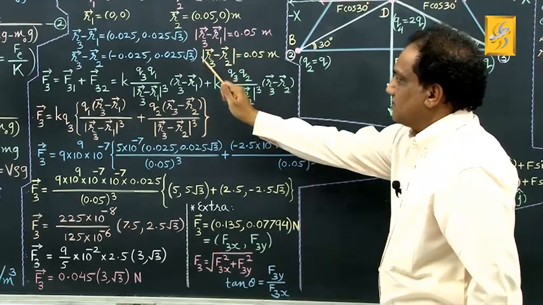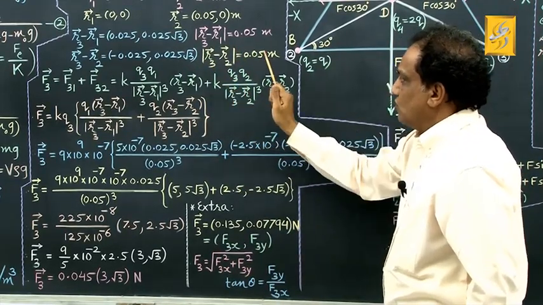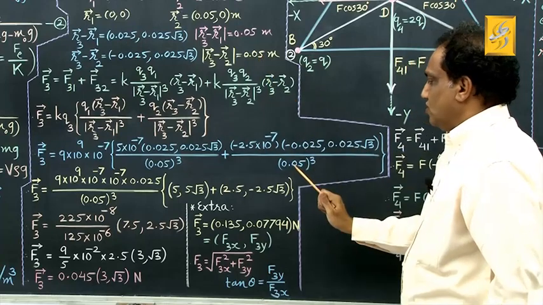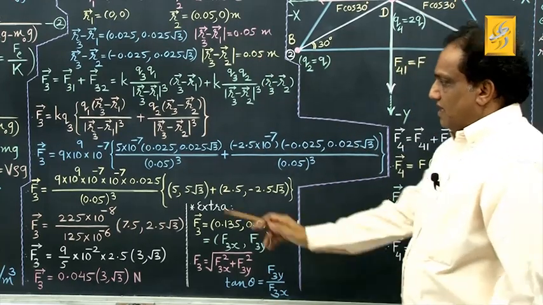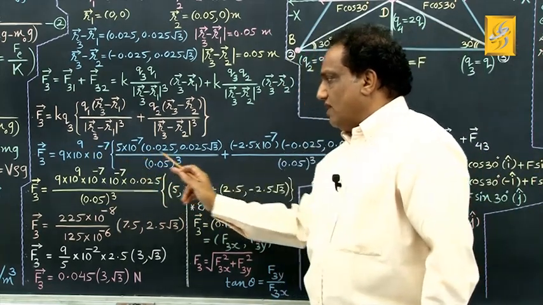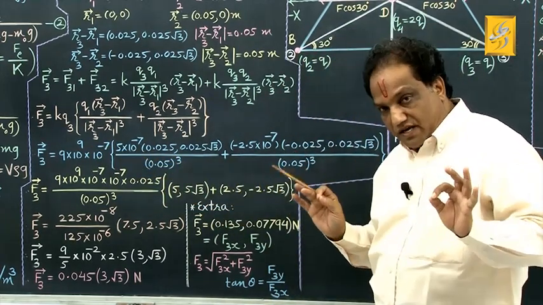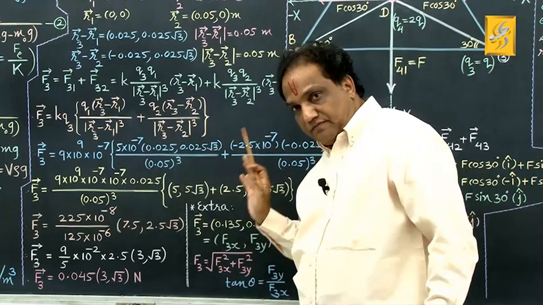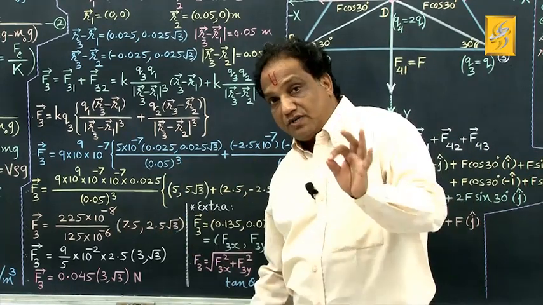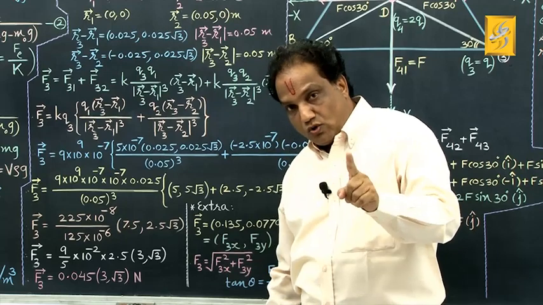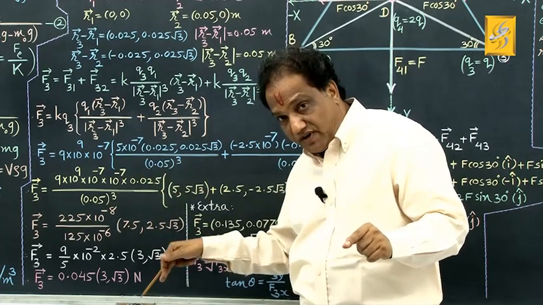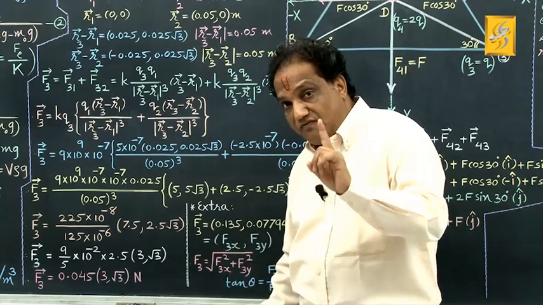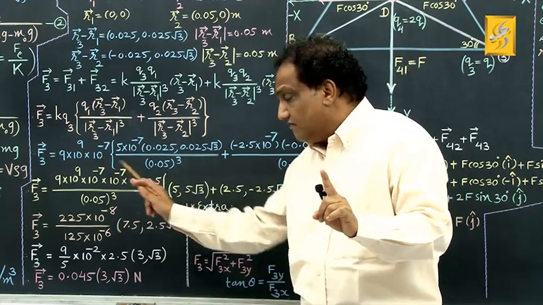That's why I am writing here 0.05, cubed. Correct? Fine. Please be very careful while putting the values. By chance, if in a hurry you put wrong values here, naturally the answer will be 100% wrong. So don't do that. From the step onwards which you want to simplify further, that step you must write very carefully. Okay, check it once more.